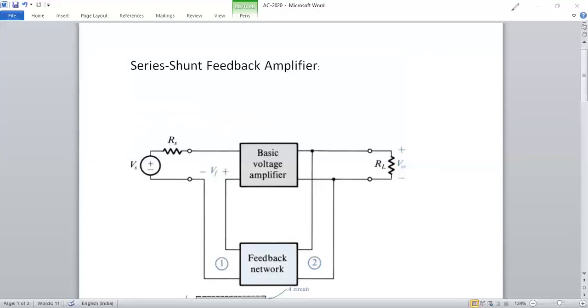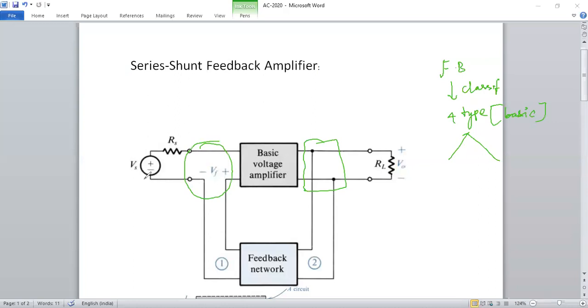Again, we know that the feedback amplifier is further classified into four types. On what basis are they classified into four types? Based on what sample you are feeding into the feedback network. This is called sampling. And how that sample of the signal is combined with the supply, what is the relation between this return signal and the supply signal, this is called mixing. This is mixing, and this is sampling.